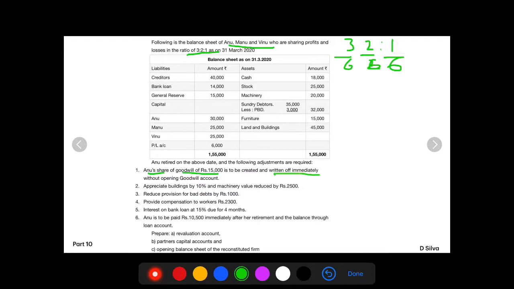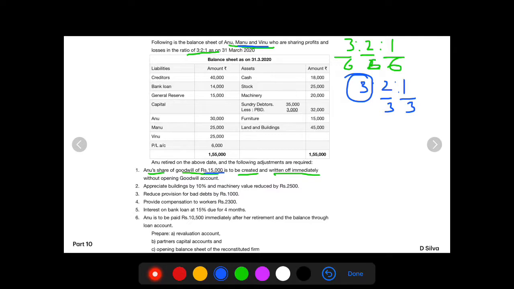Here, without mentioning the goodwill account, this 15,000 is to be created and shared among the remaining partners. So who are the remaining partners? Manu and Vinu. What is the profit sharing ratio? It is 3 is to 2 is to 1. So if Anu is retiring, Manu and Vinu's share is 2 is to 1, which is nothing but the gain ratio of the continuing partners, written as 2 by 3 is to 1 by 3.